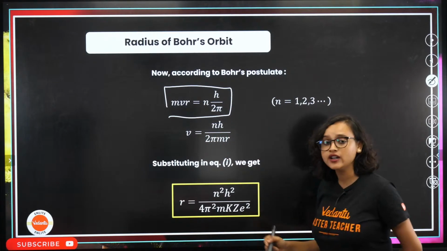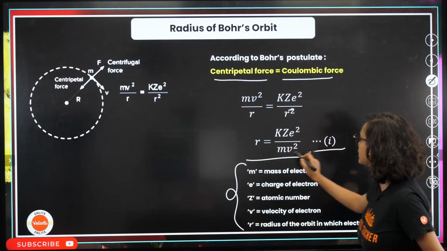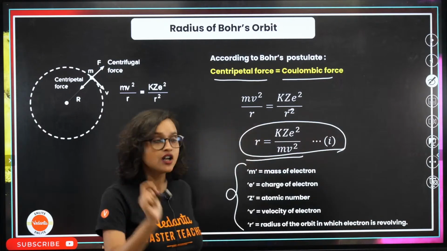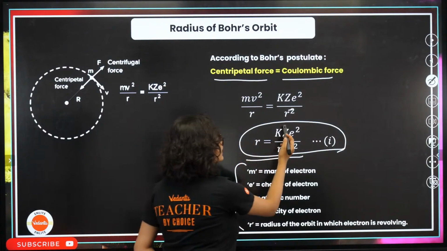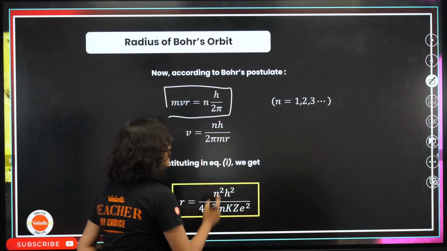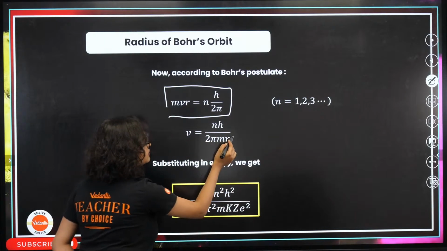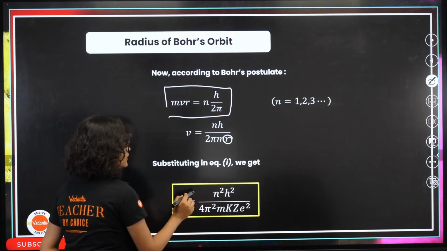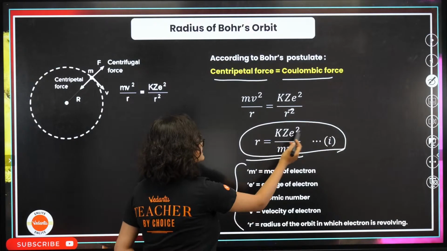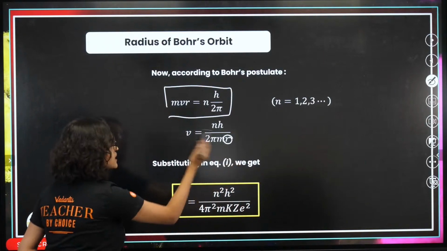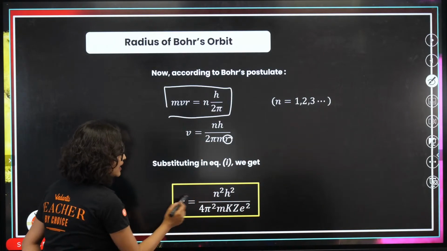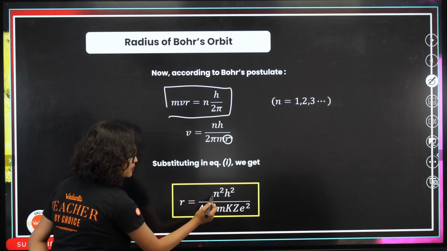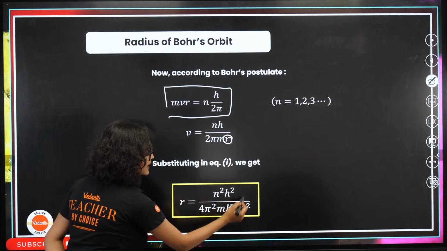Now, from here we got equation 1, where we found the R value: R is equal to KZe square divided by MV square. If we substitute that in the place of R, what do we get? We will get R is equal to n square h square divided by 4 pi square m KZe square.